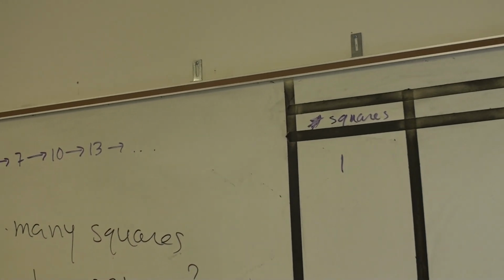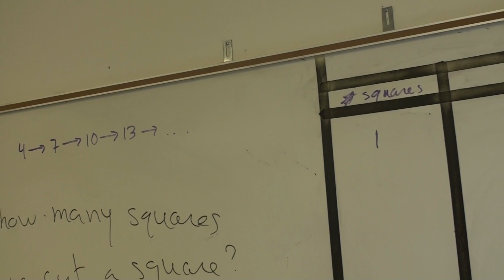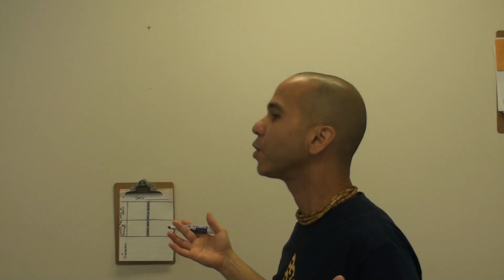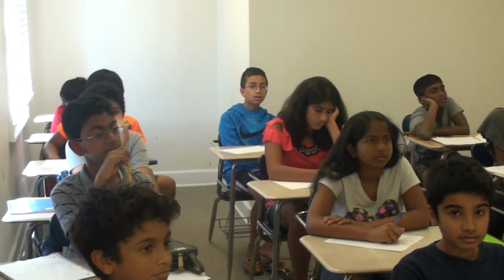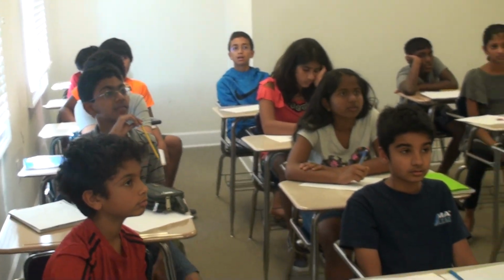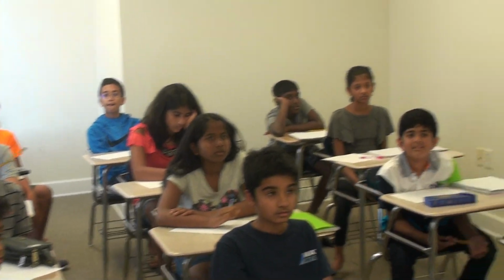Can we cut it into 1 square? Yes, you can take the whole thing. So 1, we usually say in mathematics that that's the trivial case. We don't have to do anything to it, it works.